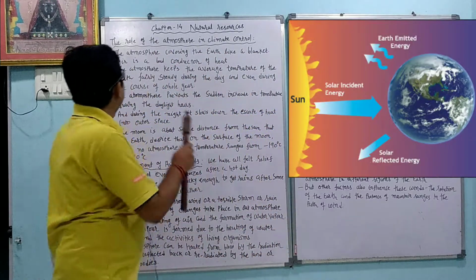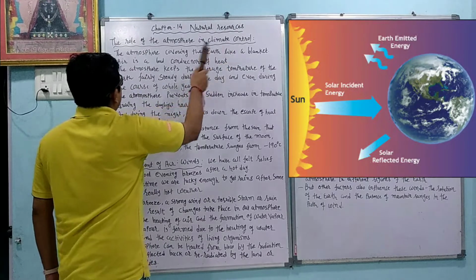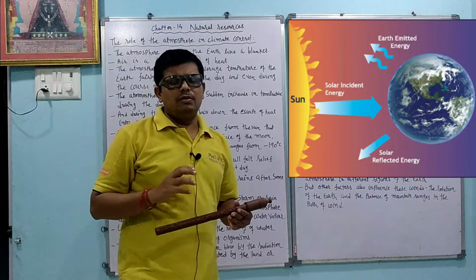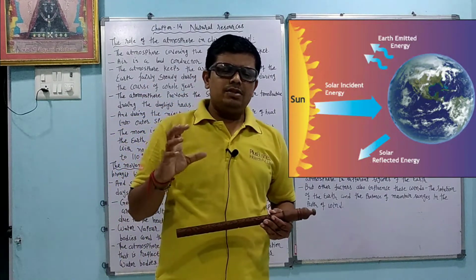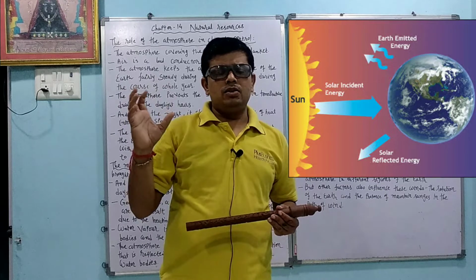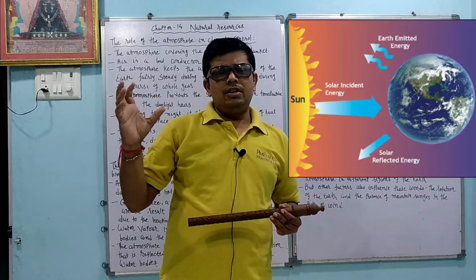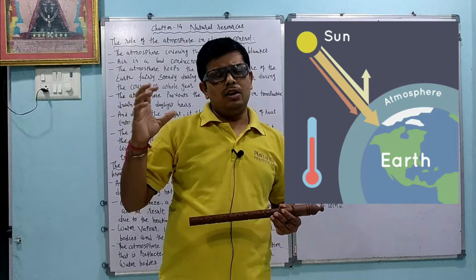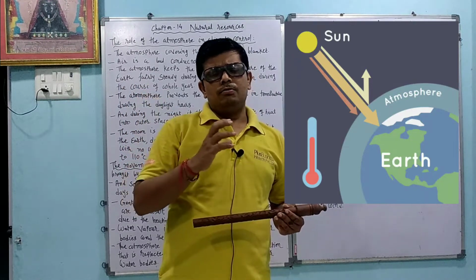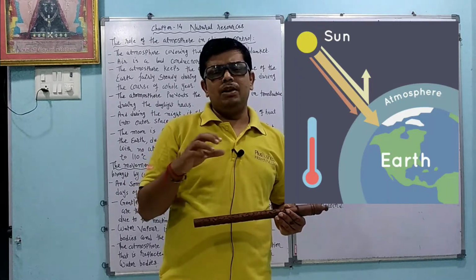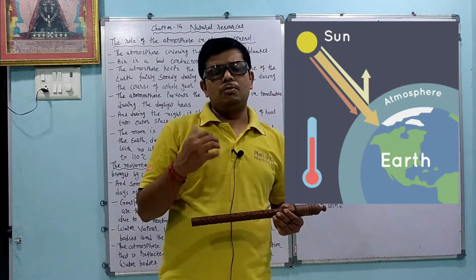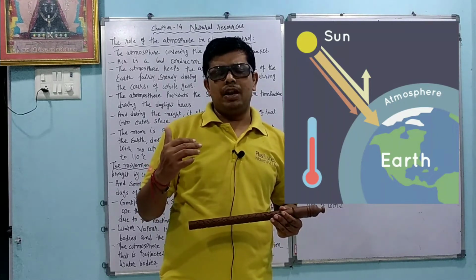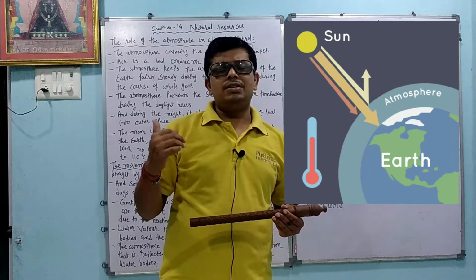So we will start. The role of the atmosphere in climate control. The atmosphere covers the earth like a blanket. We use a blanket in the winter season. So in winter season when we use the blanket, what is the role of the blanket? Whatever decrease in temperature occurs in the atmosphere, it avoids it from reaching our body. The blanket comes in between our body and the atmosphere, so our body temperature is not reduced because of the blanket. Same way, the atmosphere is one type of blanket for humans and other animals.